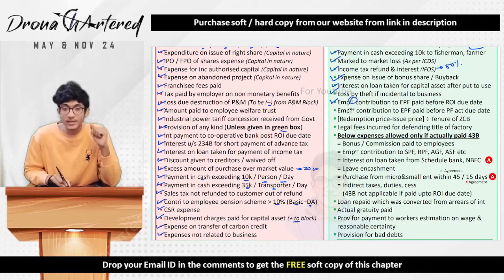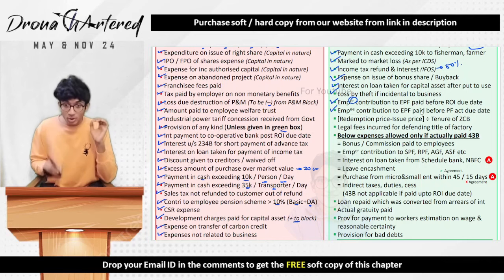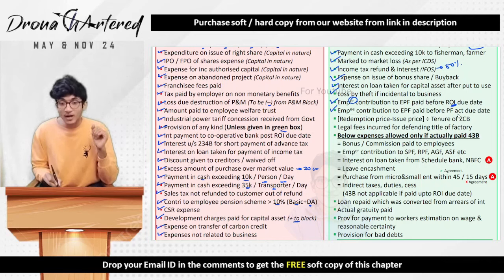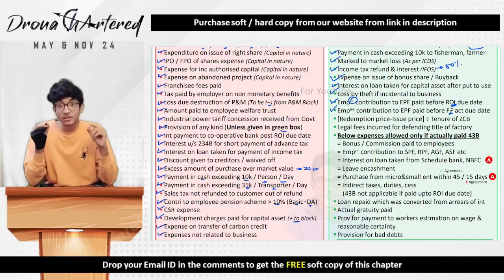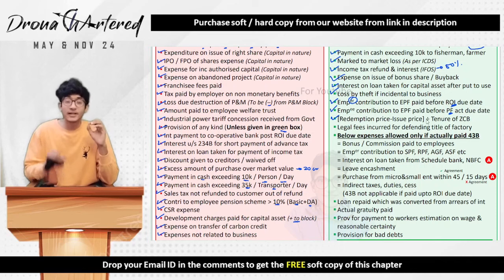Over here, what do we see? It is employer contribution to EPF paid before the ROI due date. So employer contribution to EPF will be allowed as deduction only if it is paid before the ROI due date, and employee contribution to EPF paid before the PF Act due date. So what you have to remember is, if it is employer contribution, he has to follow the due date of ROI. But if it is employee contribution, then the due date becomes your PF Act due date, that is the Provident Funds Act due date.